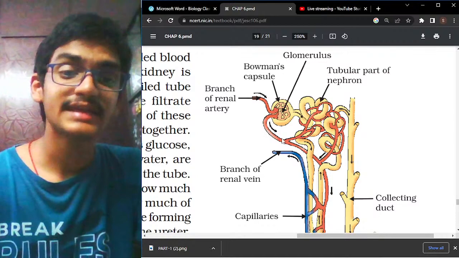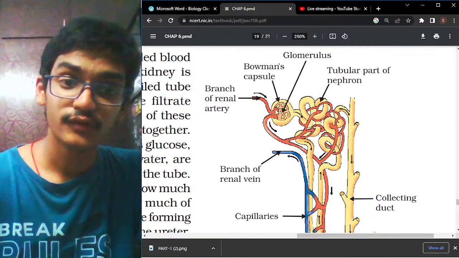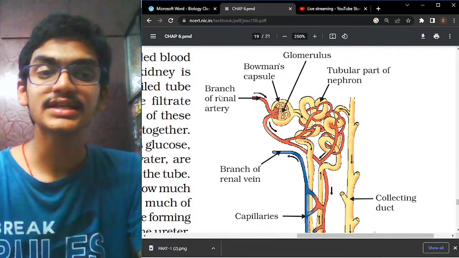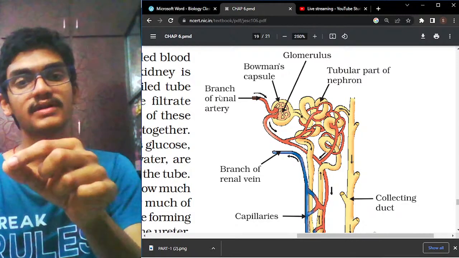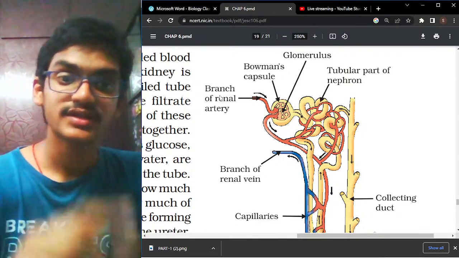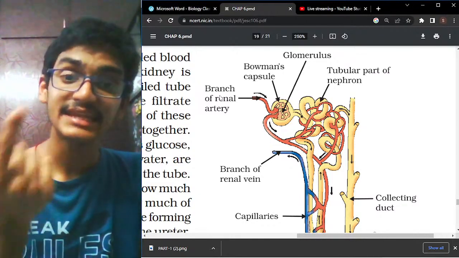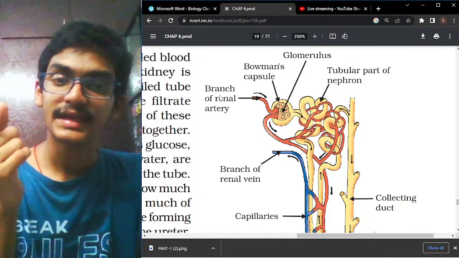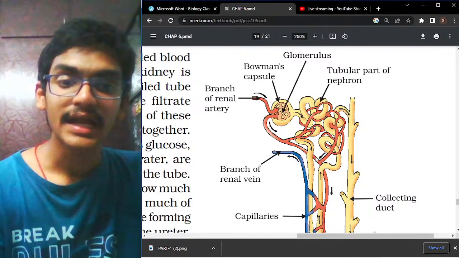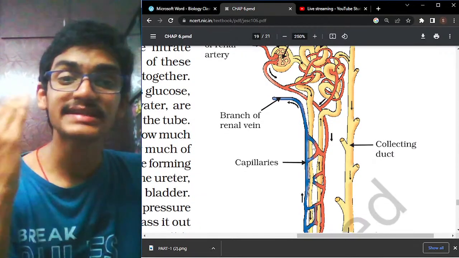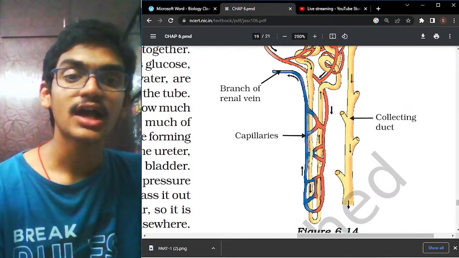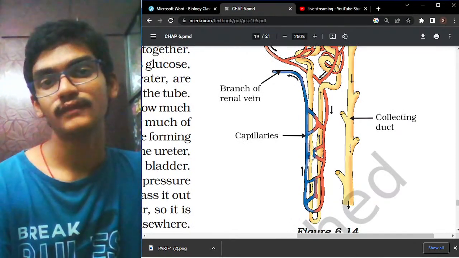This is called an afferent artery, and this is called an efferent artery, because the afferent artery is the one where the blood is going into the glomerulus. Afferent means A, first always A for afferent. Then efferent means E, like effector. The efferent artery will come out from the glomerulus, and it forms a coil-like structure around a tube. And this kind of tube is called the proximal convoluted tubule.